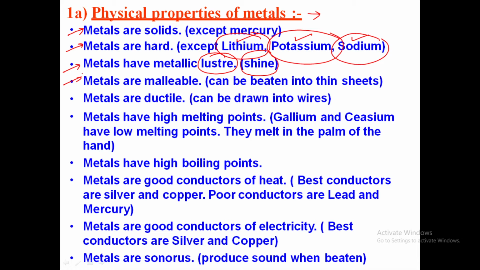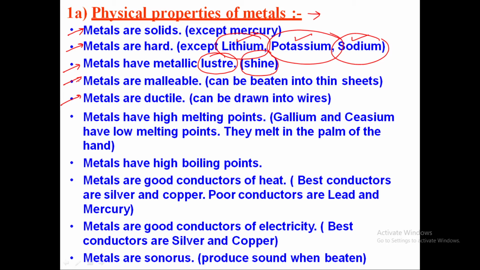Now when you compare ductility, it means you can draw metals into wire. So metals have the properties of ductility and malleability, they have metallic luster, means they are shiny in nature, they are hard, they are solids.